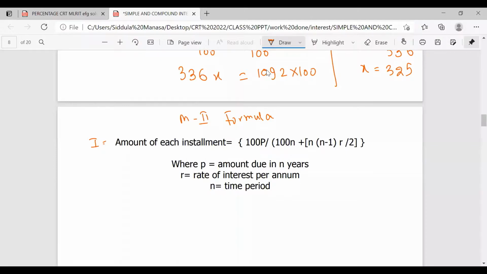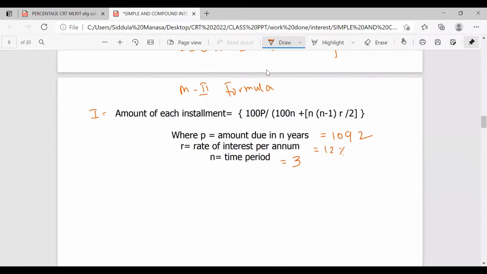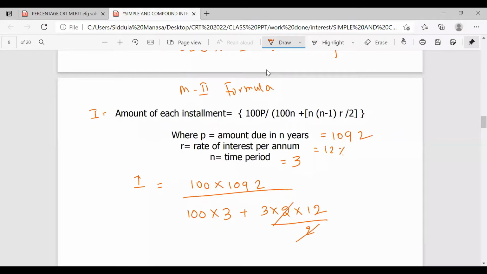Here P stands for the amount due in n years. Amount due, how much? 1092. Rate of interest is how much? 12%. The time period is what? 3 years. So the I value is equal to 100 into the P value, which is 1092, divided by 100 into the n value, which is 3, plus 3 into 3 minus 1, which is 2, into the rate of interest 12, by 2. So what I'll get, this 2 gets cancelled.